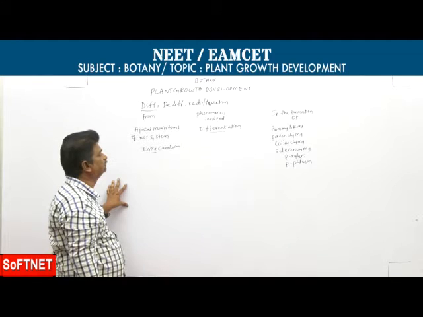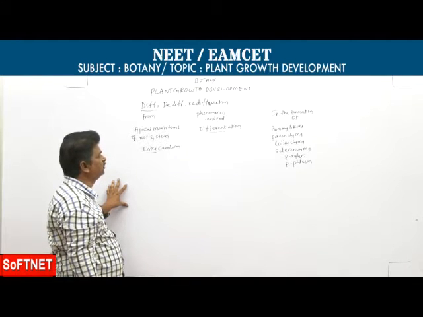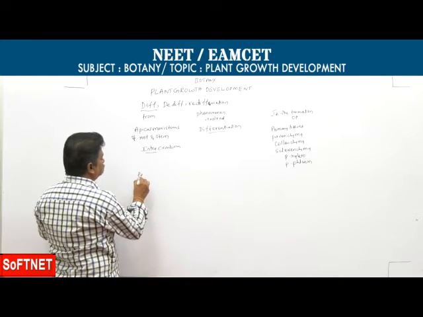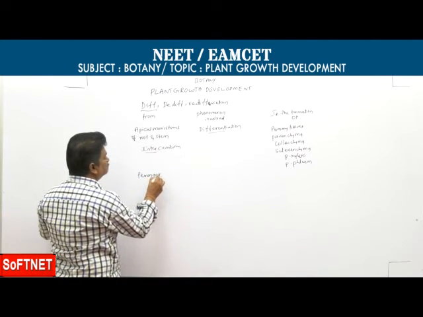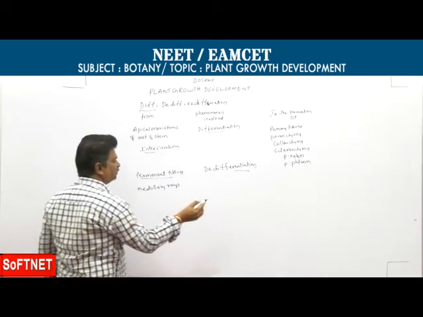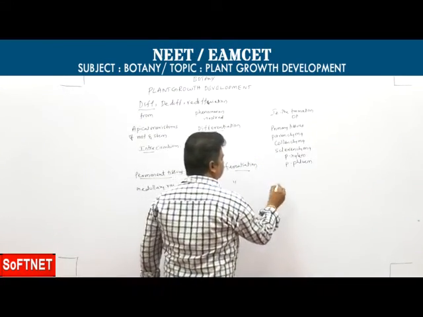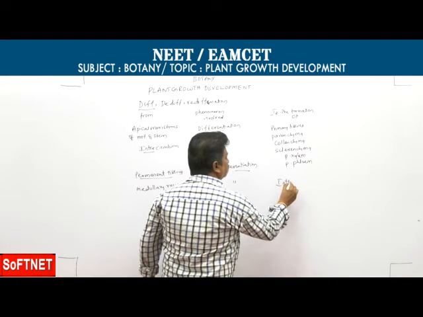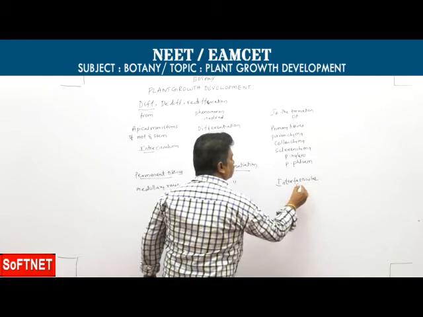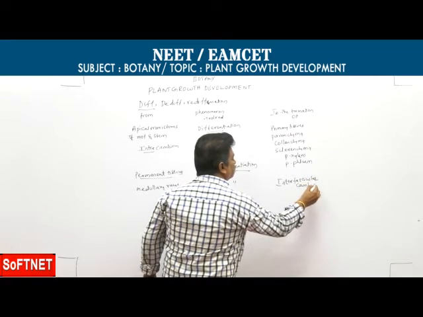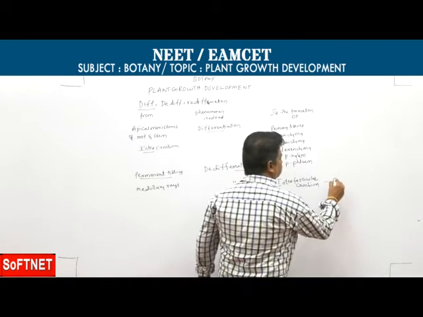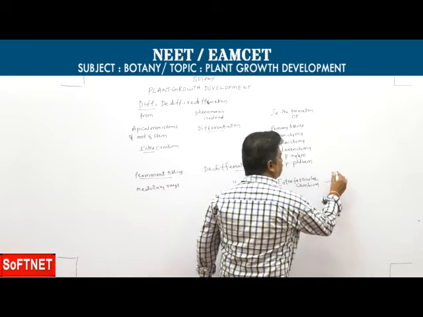Next one, de-differentiation. De-differentiation means they are produced from permanent tissues. Medullary rays undergo de-differentiation to produce interfascicular cambium in the dicot stem.